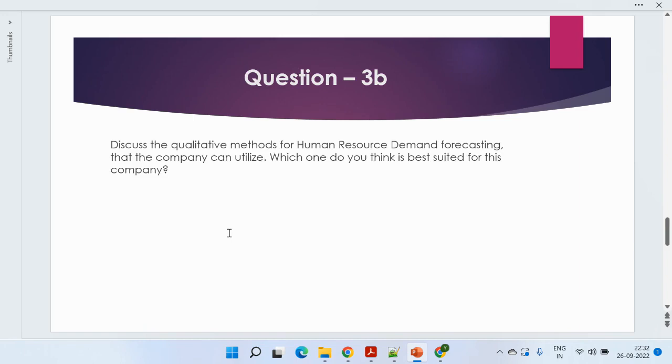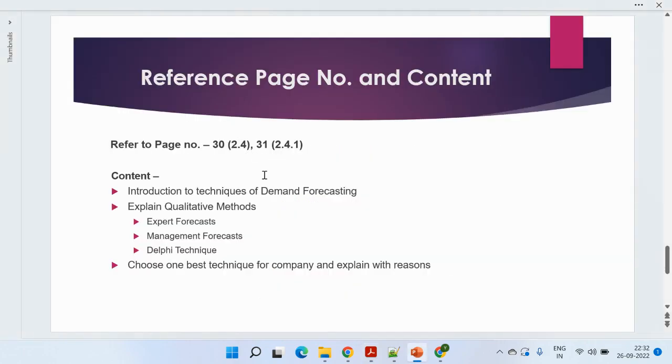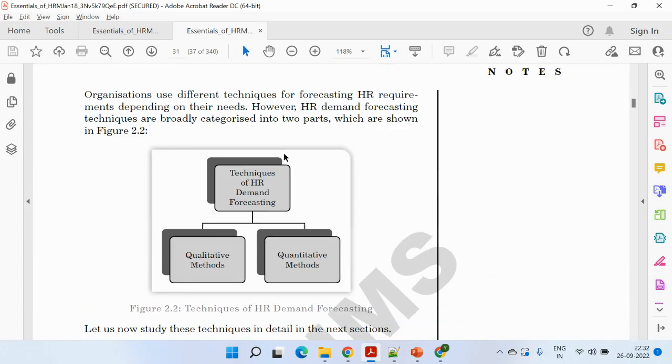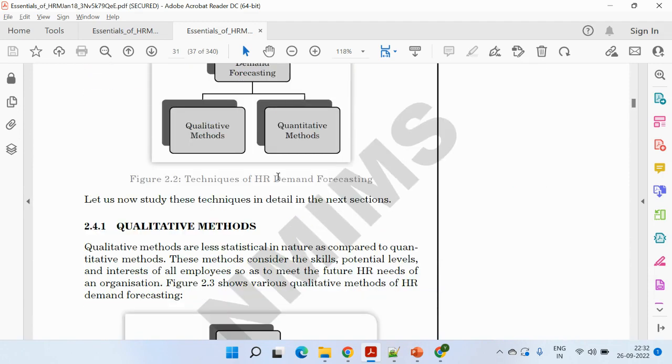The next is discuss the qualitative methods for human resource demand forecasting that the company can utilize. What do you think is best suited for the company? So going to page number 30 and 31. So this is in continuation. Techniques of human resource forecasting. There are two techniques. One is qualitative and second is quantitative. Not mandatory, but again, it's good to write. Just give a brief introduction.